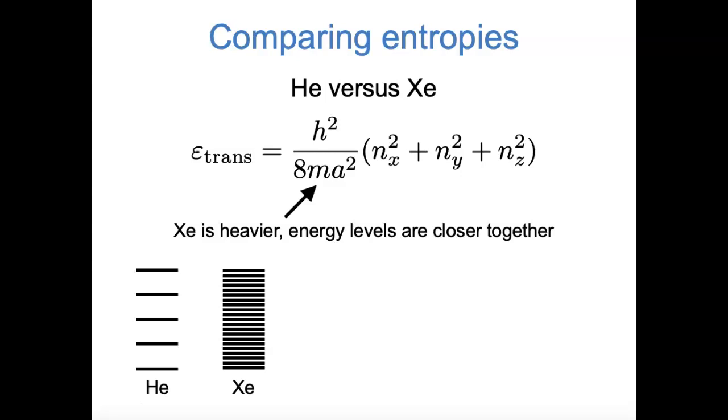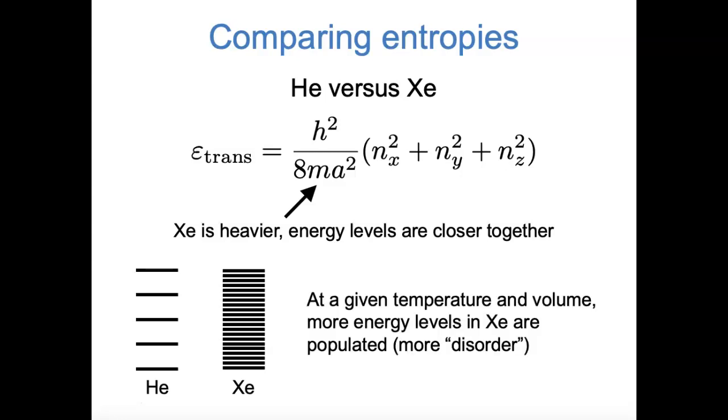So what does that mean in terms of entropy? It means that at a given temperature and volume, more energy levels are occupied for xenon because they're closer together, and therefore there are more different ways that the xenon atoms can be arranged in the available energy states. In a sense, you can say that there is more disorder in xenon, where we're talking about the disorder of the energy states that can be occupied. Putting all of this together, xenon, the heavier element, has more entropy than helium.